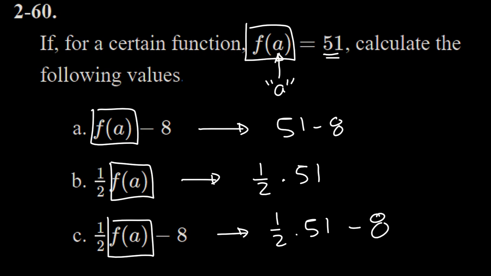So again, just notationally, f of a, when we see that, we're thinking, oh, f of a, that's the output, right, when you put a into the function f. And they're telling me that the output when you put a into the function f is 51. The output when I put in a is the number 51 for a certain function. Not all functions, but this particular function, f. You give it a, it gives you 51.